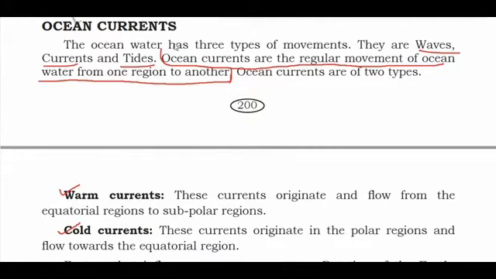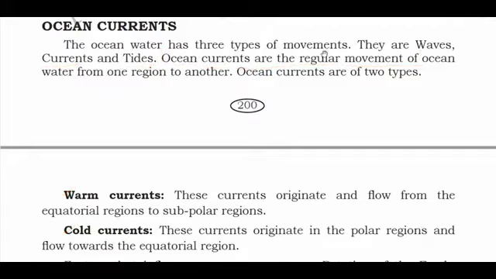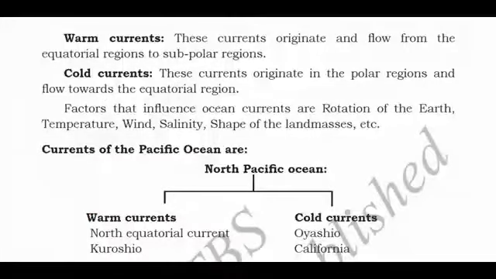The ocean water has three types of movements, right? What are the three types of movement names? Waves, currents, and tides. So what are ocean currents? Ocean currents are the regular movements of ocean water from one region to another. And how many types of ocean currents do we have? We have two types, warm current and cold current. What is warm current and what is cold current?